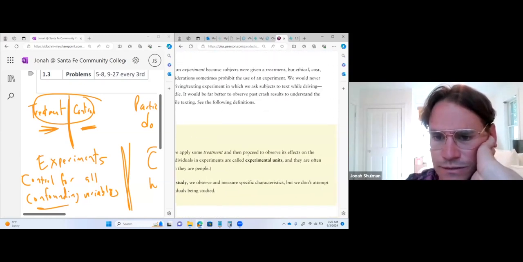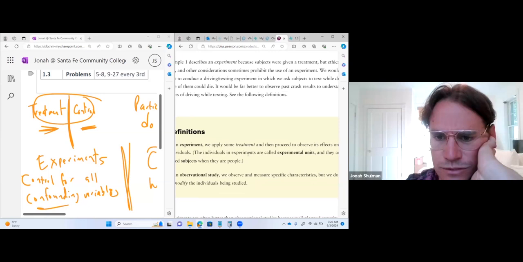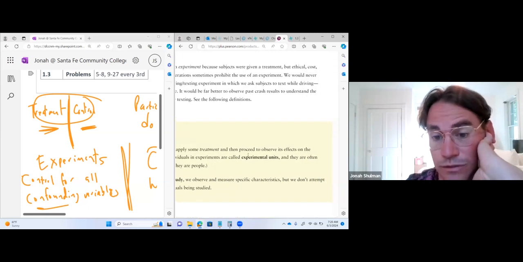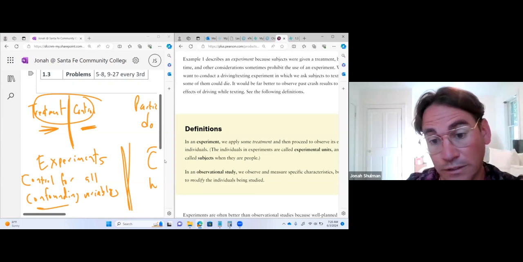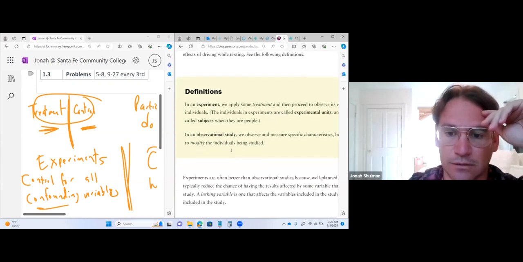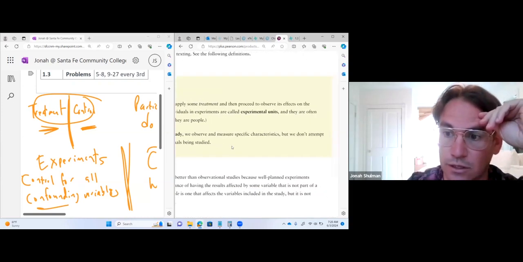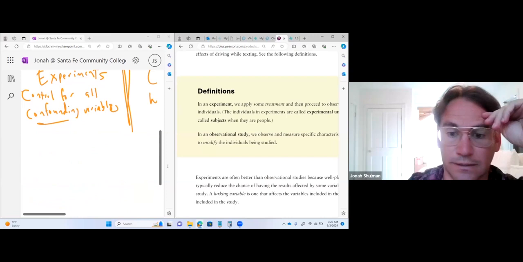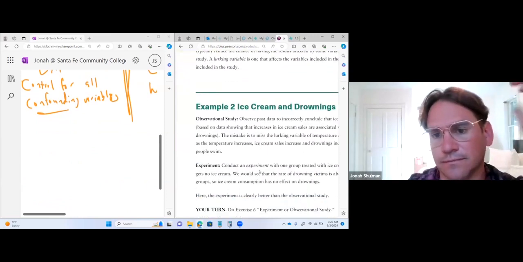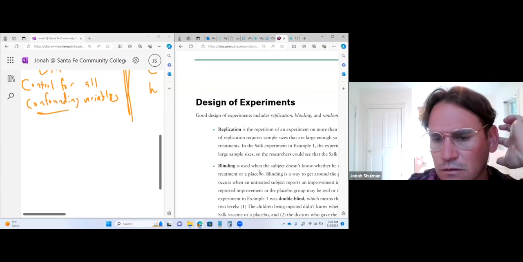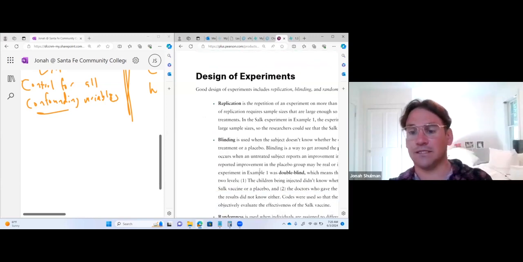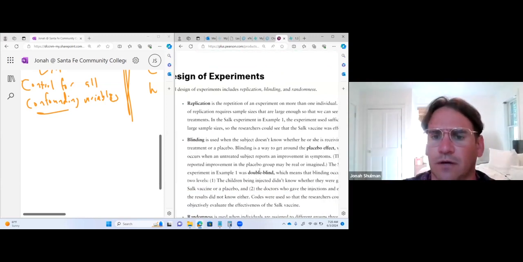There's treatments. The individuals in the experiments are called experimental units, or subjects when they're people. I like calling them participants, but that's fine. We got the observational study. We don't modify who's being studied. That's the main difference. Oh, they got blinding here too. Nice. So we've got replication.